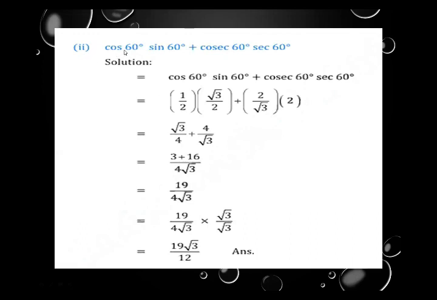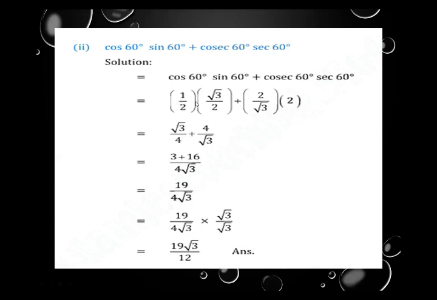Part 2, cos 60 multiply by sin 60 plus cosec 60 multiply by sec 60. Write the question. In this step, replace each value. Cos 60 by the table is 1 upon 2. Then multiply sin 60 as root 3 upon 2. Bracket close, plus sign is the same, then cosec 60 value is 2 upon root 3, multiply sign is there, use a bracket, then sec 60 that is 2.